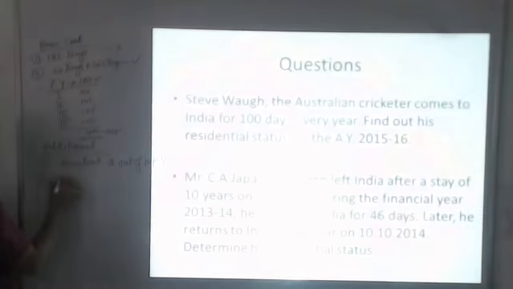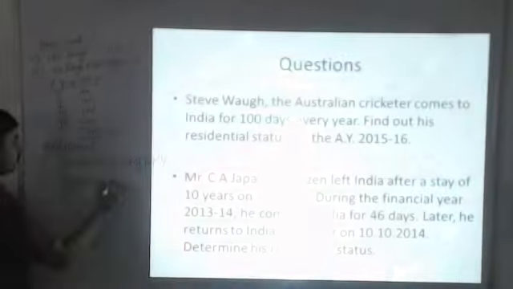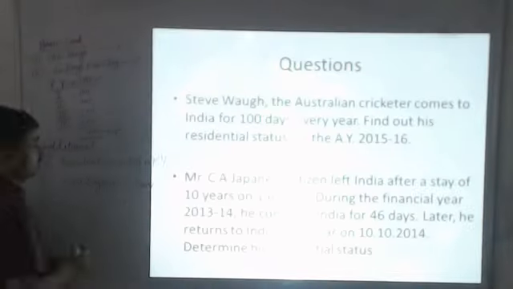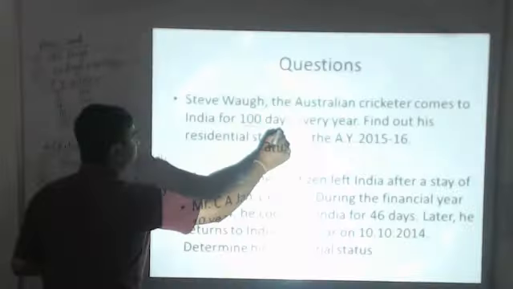The second condition says he must be in India for 730 days in the 7 years preceding the previous year. And since he is coming for 100 days only each year, in the 7 years he will be in India for 700 days. So this condition cannot be fulfilled in any year.